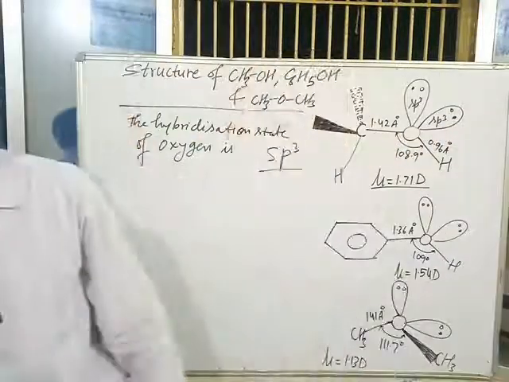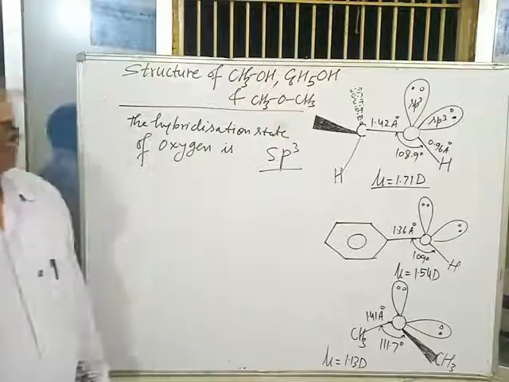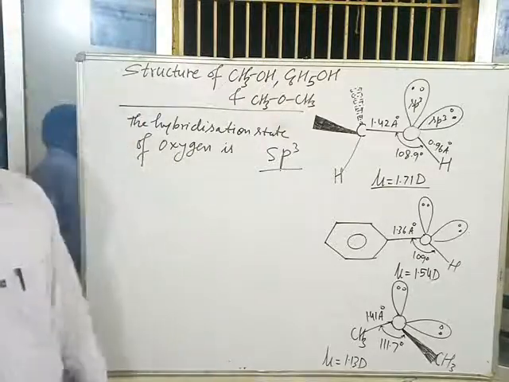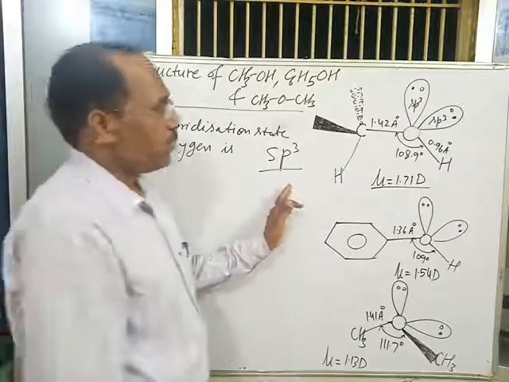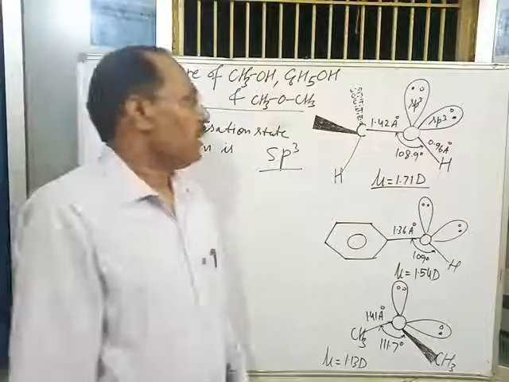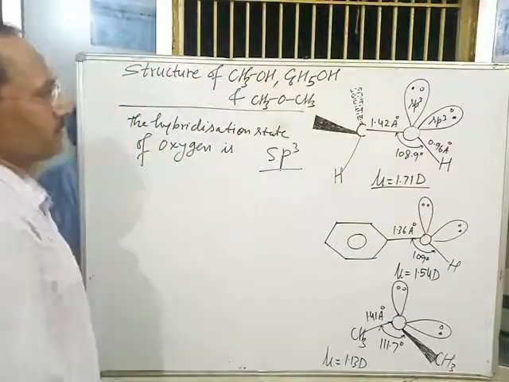That's why the hybridization state of oxygen in all the alcohols, phenols and ethers is sp3. Means the oxygen atom uses sp3 hybrid orbitals in alcohols, phenols and ethers.